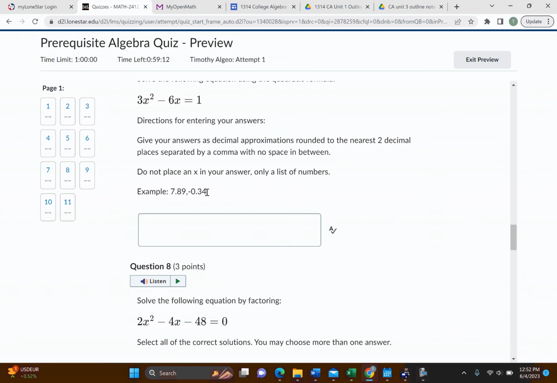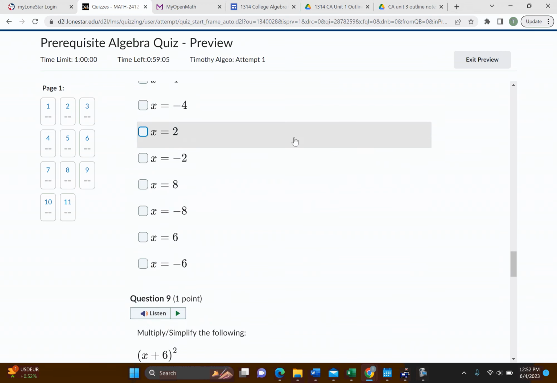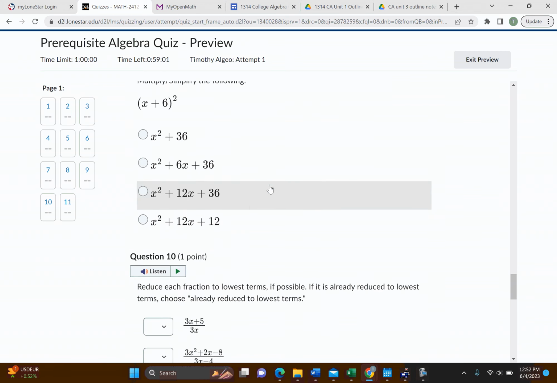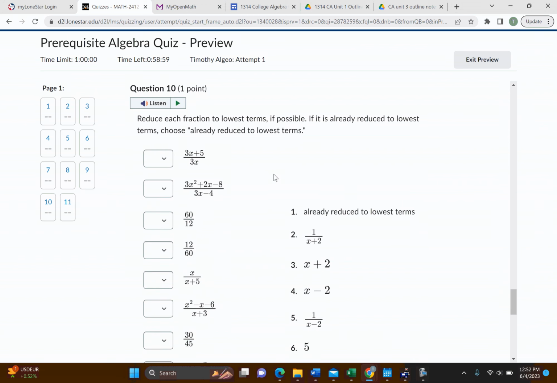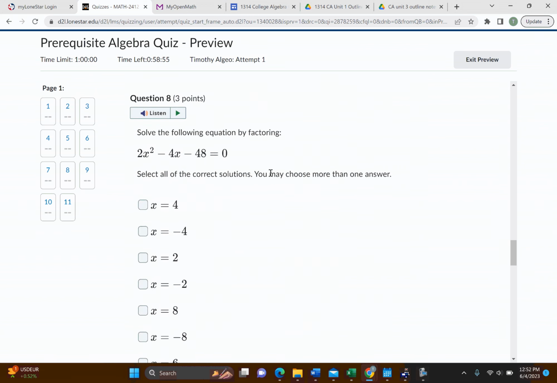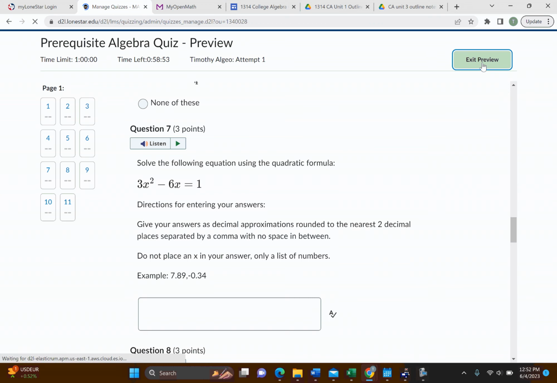Typically, there's an example shown how to type it. So just be careful about that. And then some more kind of multiple choice type responses. So you'll see that there'll be a mixture. All right, so I'm going to exit here.